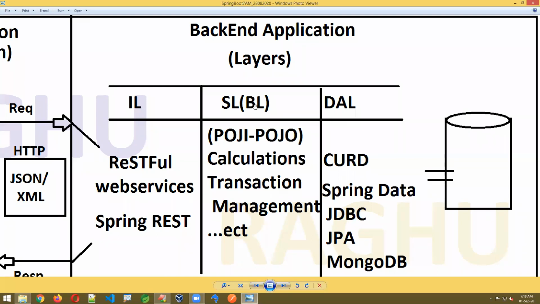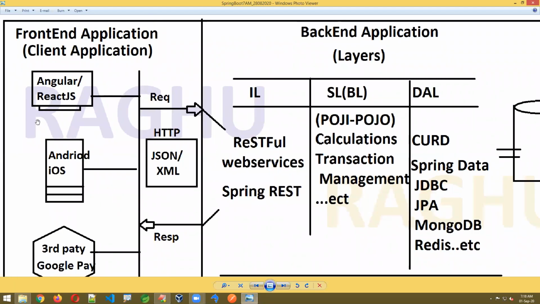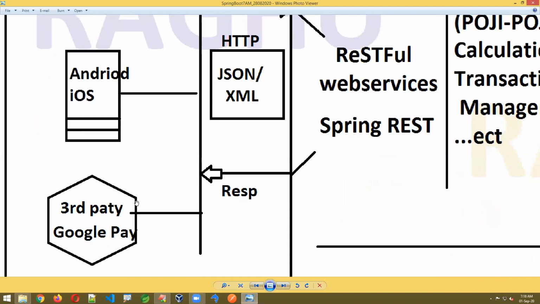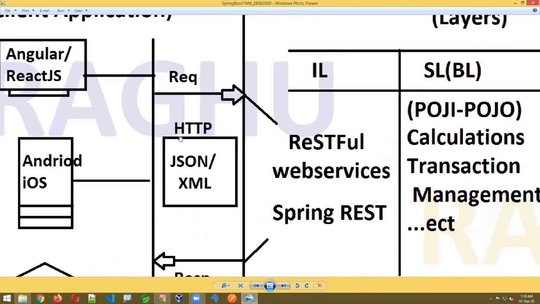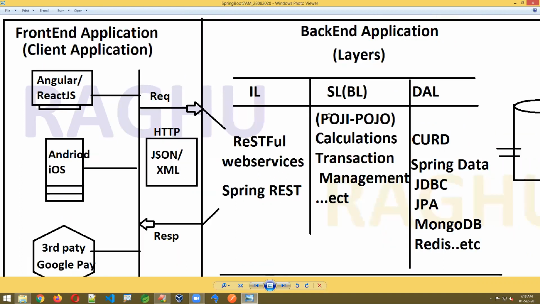We can also call it the business layer. These are the different files we have to write. Front-end technologies like Angular, React, Android, iOS, and third-party applications communicate using the HTTP protocol. Data is exchanged using either JSON format or XML format, by making requests and responses. We discussed this in the demo session.